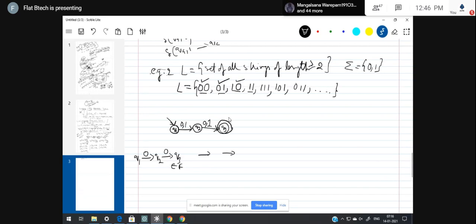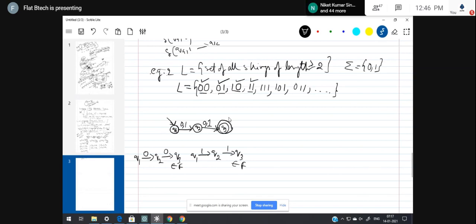For 11, initially at Q1 with input 1, move to Q2, currently at Q2 with input 1, move to Q3. Q3 belongs to the final state, hence it's being accepted. So for all the strings having length 2, the DFA is defined.